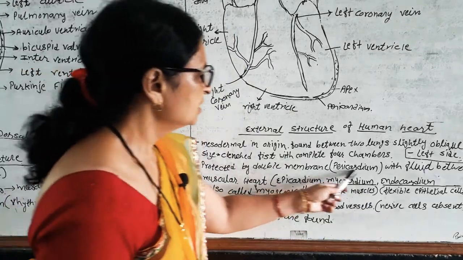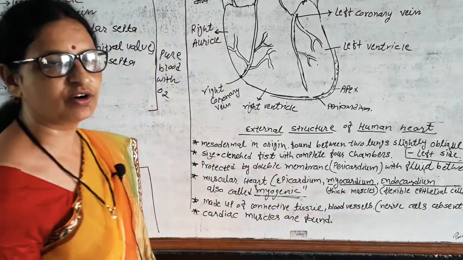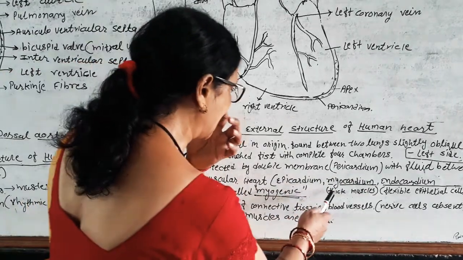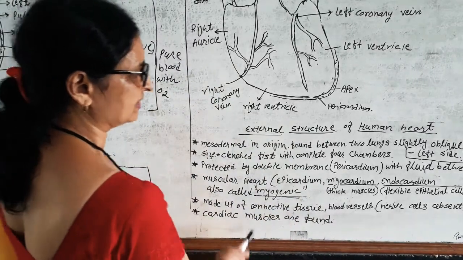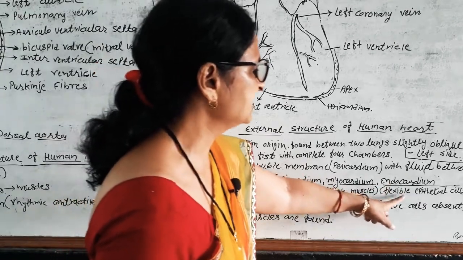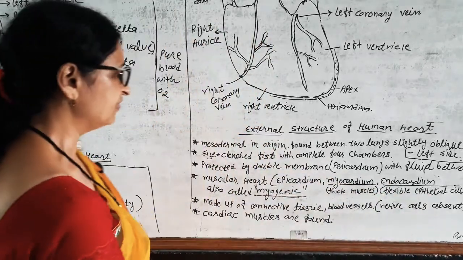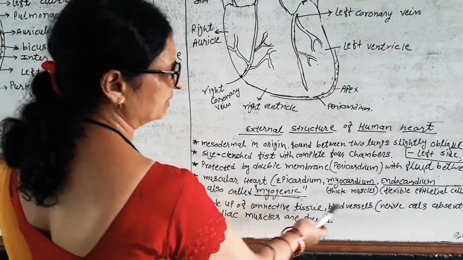The most developed layer is myocardium with thick muscles. Which type of muscles? Cardiac muscles. In endocardium, the innermost layer, flexible epithelial cells are found, made up of connective tissue, blood vessels and muscles.